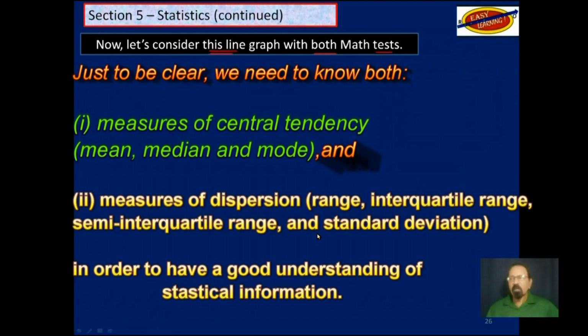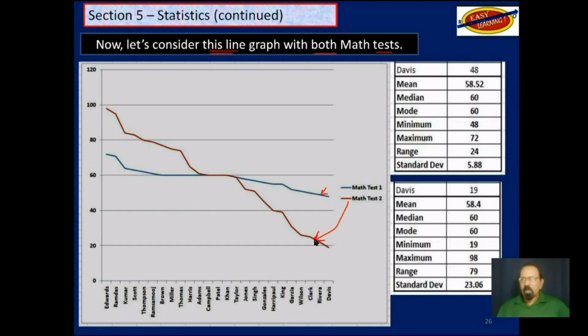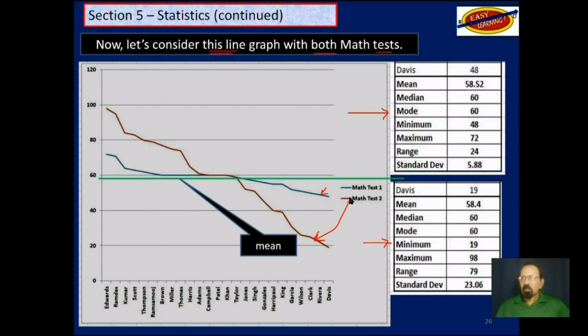Now we can also see this a little clearer if you put both of those math tests on one graph. This time we are using a line graph. This blue one here is test 1, and this brown one here is test 2. The mean for both of them is basically the same, and the median and mode for both of them.